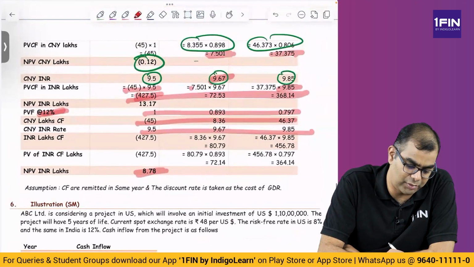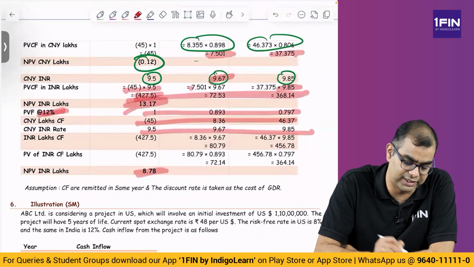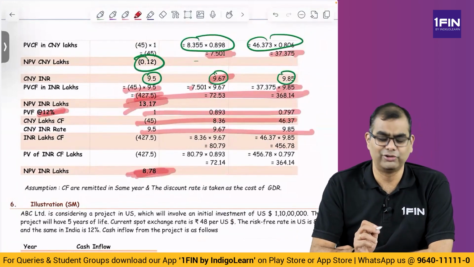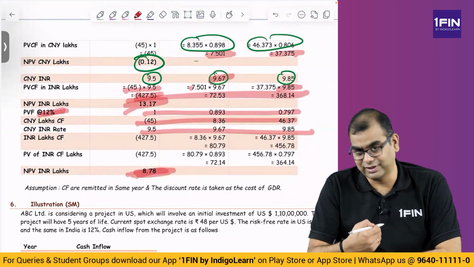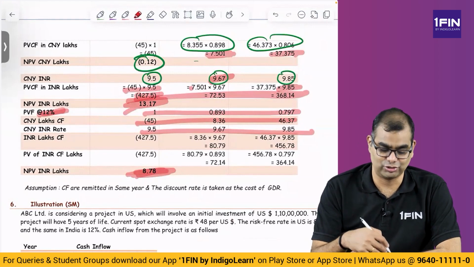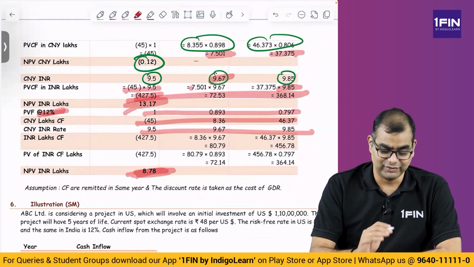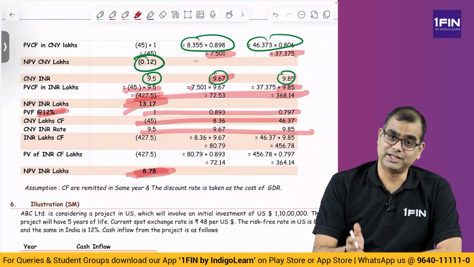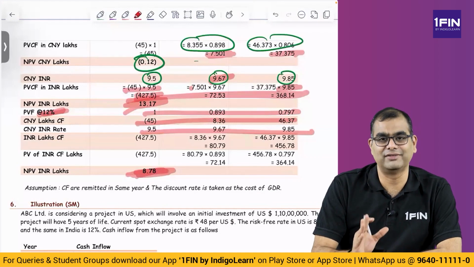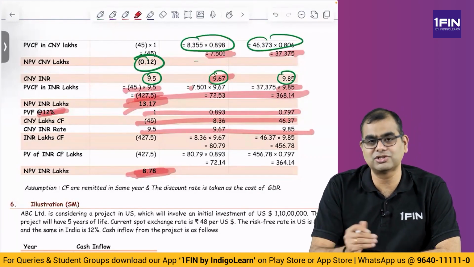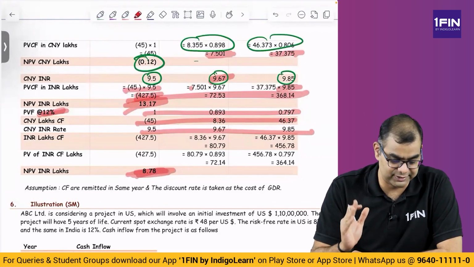When you do it at 11.39, you got an NPV of 13.17, whereas when you do it at 12, you got 8.78. Now there are too many assumptions in this question, whether you should do it this way or that way. Which is why, if such a detailed question comes, even though it appears simple, please be very, very careful. If you don't have any other option, solve this, but otherwise I would strongly advise you to leave it.